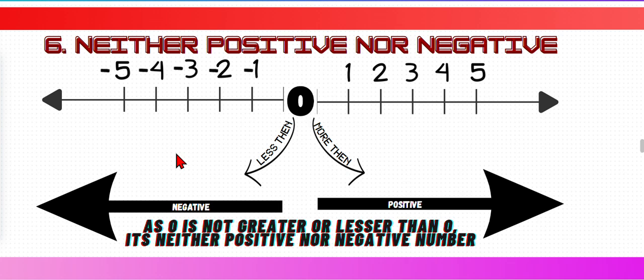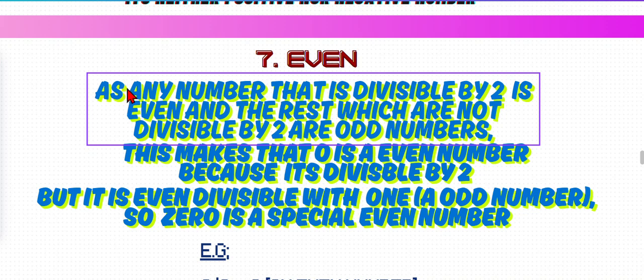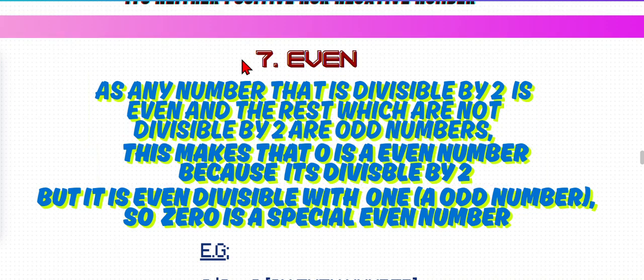That makes sense, right? Now the seventh one, even. Any number that is divisible by 2 is even, and the rest which are not divisible by 2 are odd. As you know, the even numbers and odd numbers. Even numbers means the numbers which are divisible by 2. Odd, the rest of the even numbers, which are not divisible by 2. Here the word rest is important.